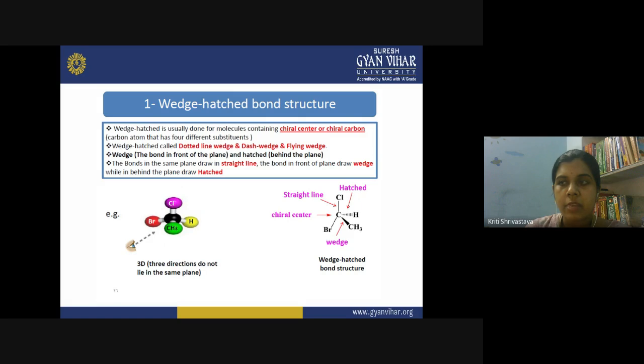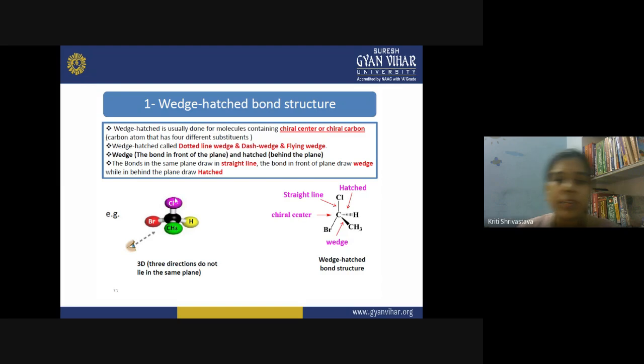The two mirror images you are getting are different from each other. So in that case, you call this carbon a chiral carbon. We will discuss chirality and optical activity of the molecule later on. This will be covered later in this chapter.